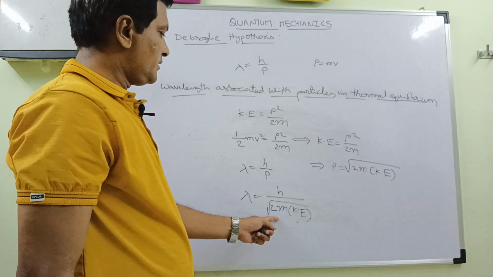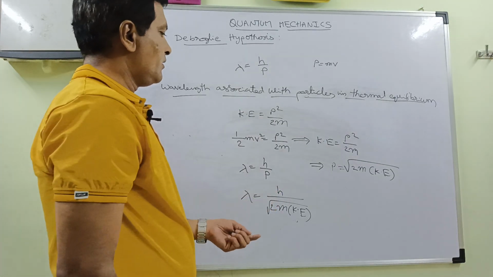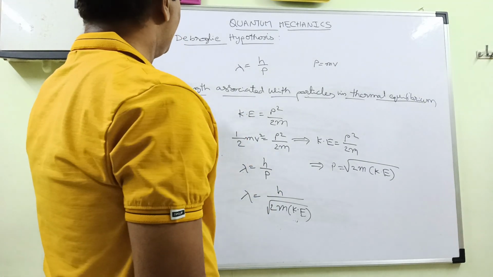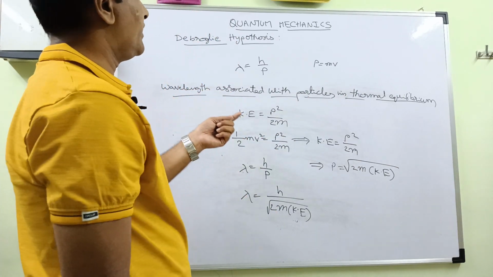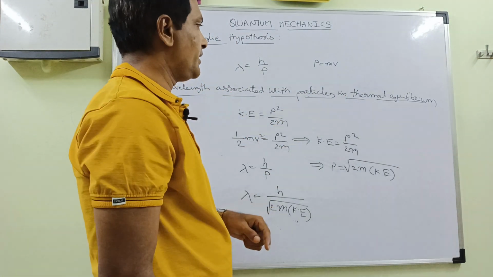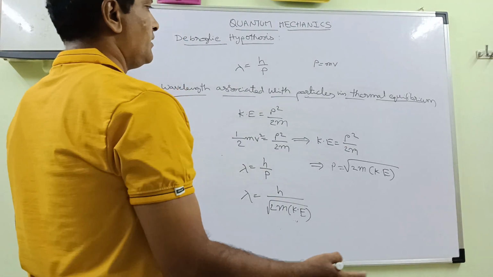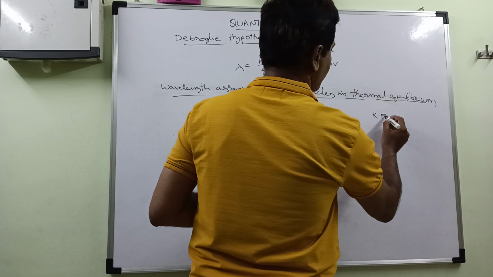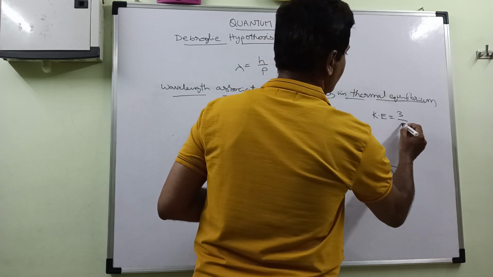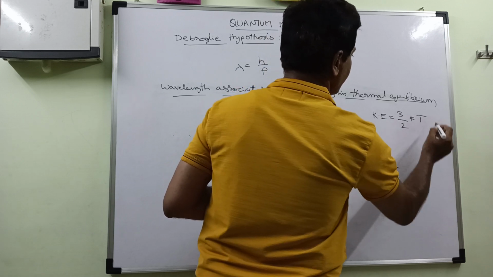With this relation we will derive the wavelength associated with particles in thermal equilibrium. When the particles are in thermal equilibrium, from thermodynamics we know that the kinetic energy becomes 3 by 2 kT.